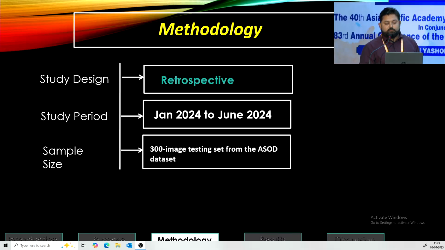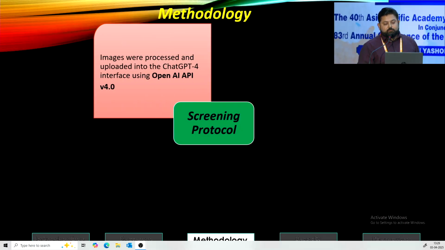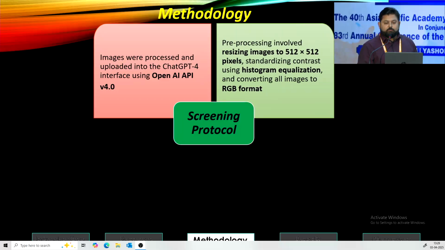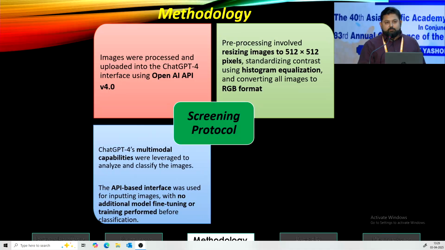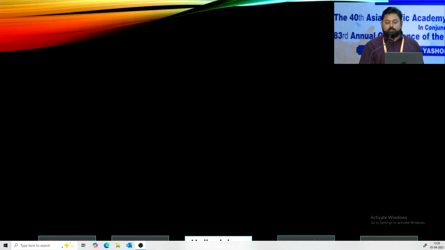I took 300 images from my anterior segment ocular surface disease dataset, and the model was ChatGPT. Images were uploaded into the ChatGPT-4 model, OpenAI model, and all images were converted into 512 by 512 pixels in RGB format. ChatGPT's multimodal capabilities were leveraged to analyze and classify the images. The AI model was tested in zero-shot mode, meaning that it relied solely on its own inherent training knowledge without external access to any ophthalmology-specific image dataset.